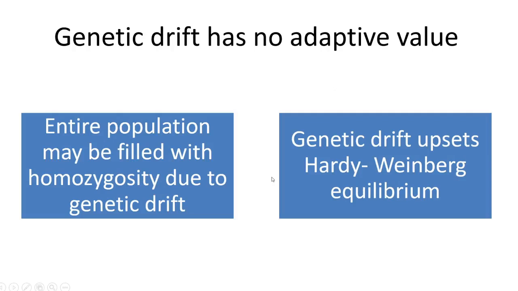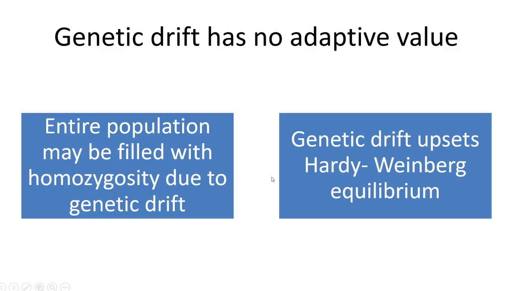Genetic drift has no adaptive value, whereas natural selection has adaptive value. For example, in natural selection, we have studied two moths, namely white moths and black moths. Either of them was selected depending on the conditions, whereas in case of genetic drift, there is no such directional selection. It has no adaptive value at all. The entire population may be filled with homozygosity due to genetic drift in spite of its useful nature. Genetic drift upsets Hardy-Weinberg equilibrium.